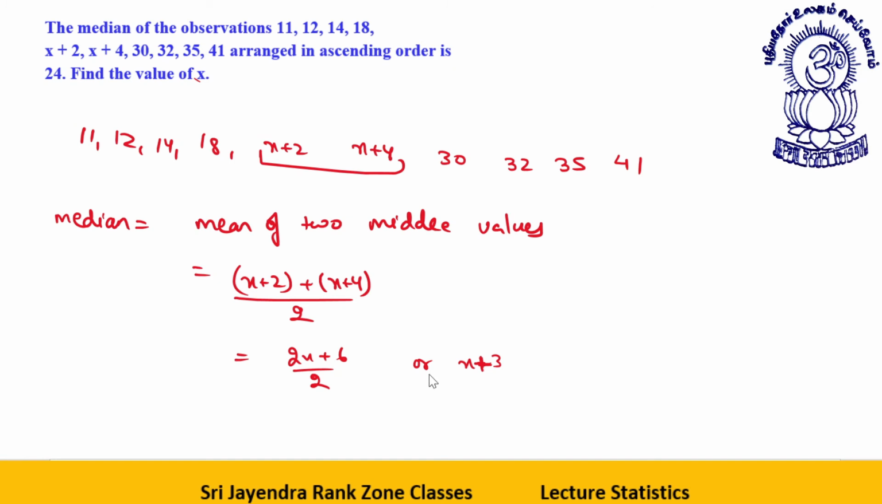X plus 3. Am I very clear to everyone? This is your answer. This is the median, x plus 3. Now x plus 3 is given to you as 24. This implies x is equal to 24 minus 3, which is 21. I hope it is clear to everyone.